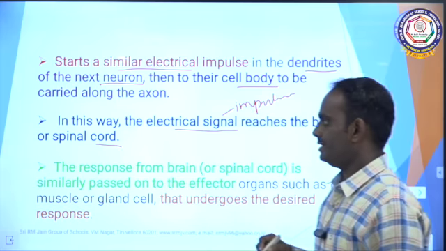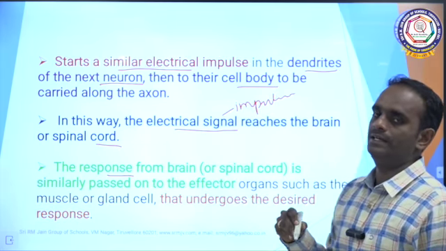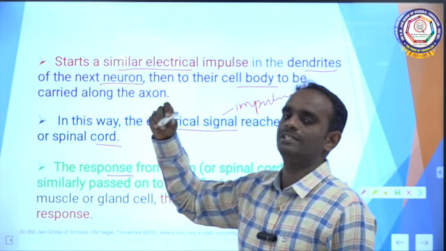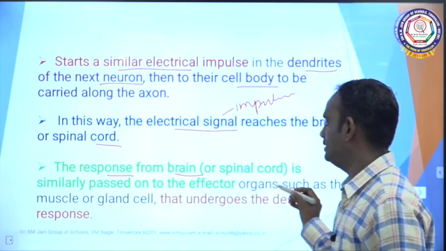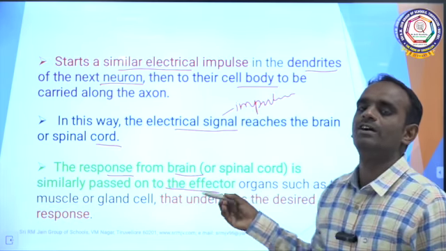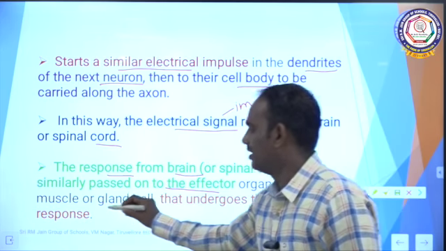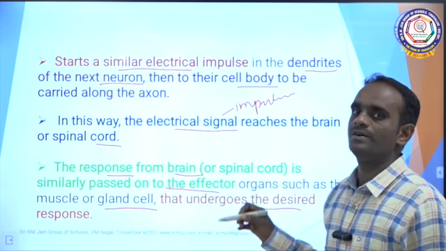The information, or electrical impulse, is transported to the brain or the spinal cord. Now the response from the brain is similarly passed on to the effector organs such as muscles or gland cells that undergo the desired response. Clear?